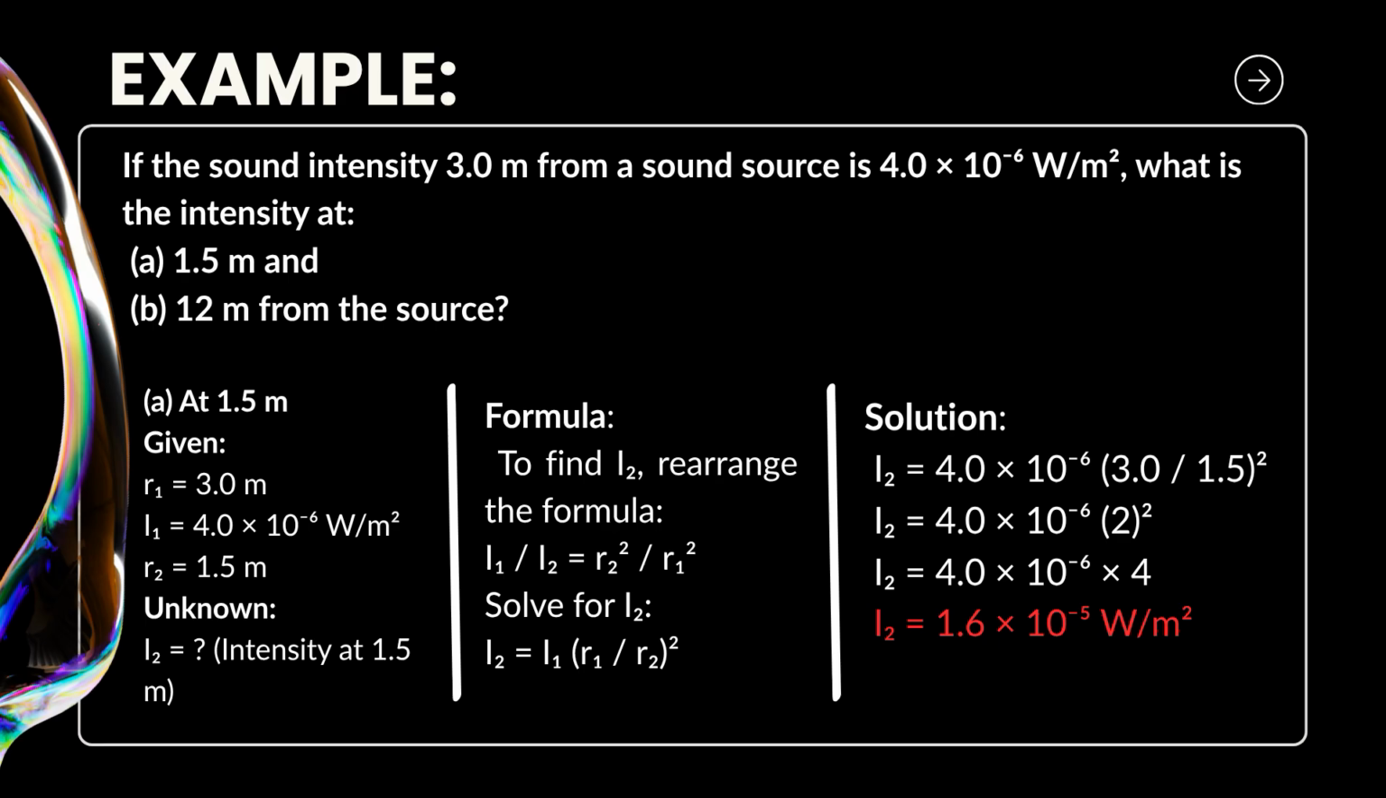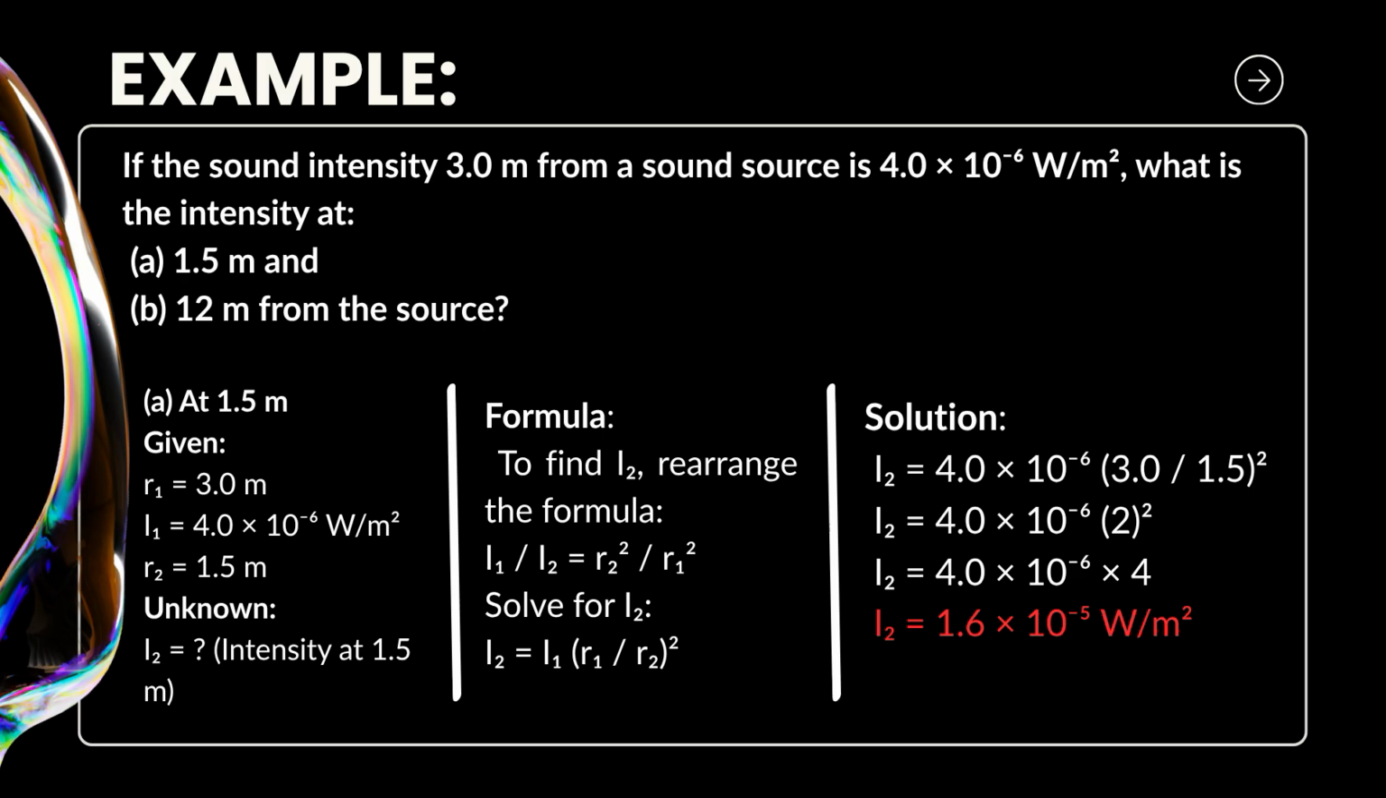We start with the formula I sub 2 equals I sub 1 multiplied by the square of R sub 1 over R sub 2. Now, substitute the given values. I sub 2 equals 4.0 times 10 to the negative 6 multiplied by 3 divided by 1.5 squared. 3 divided by 1.5 equals 2. Then 2 squared equals 4. Multiply 4.0 times 10 to the negative 6 by 4, and the answer is 1.6 times 10 to the negative 5 watts per square meter.